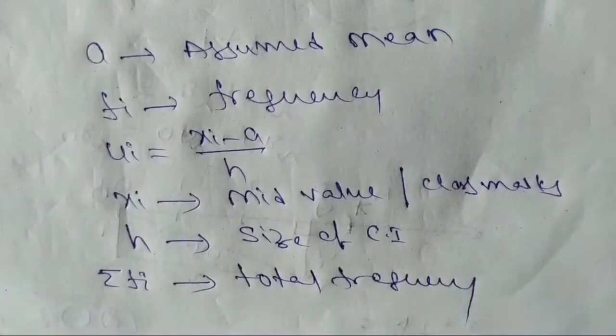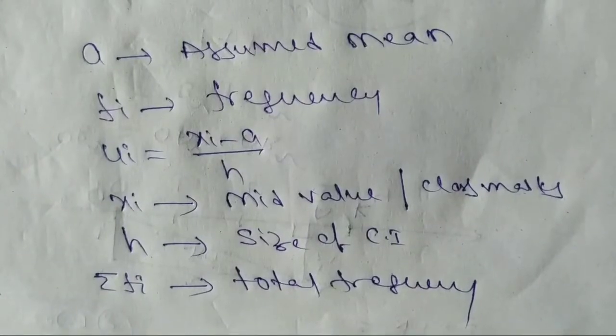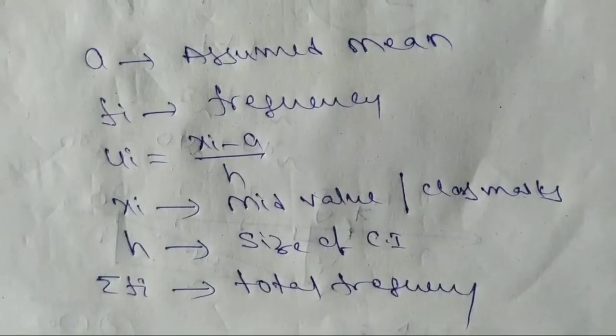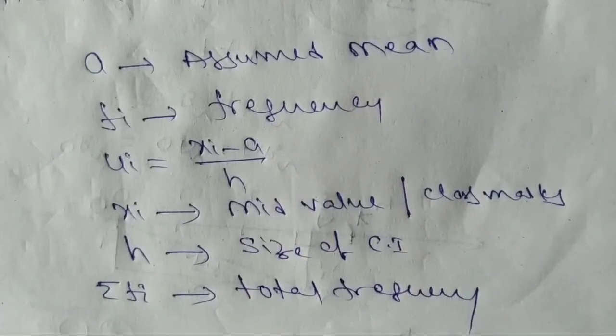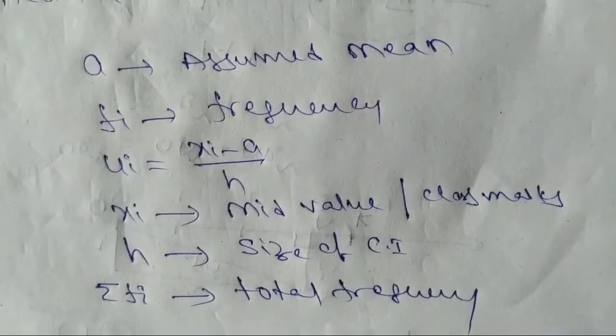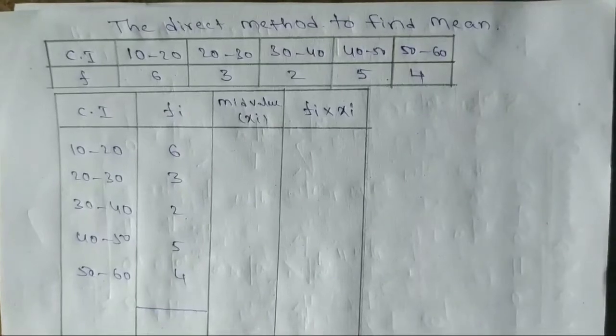Total frequency, or total number of frequency. These are three formulas, three methods, to find the mean. First, we discuss the direct method to find the mean. Okay, the direct method to find mean.